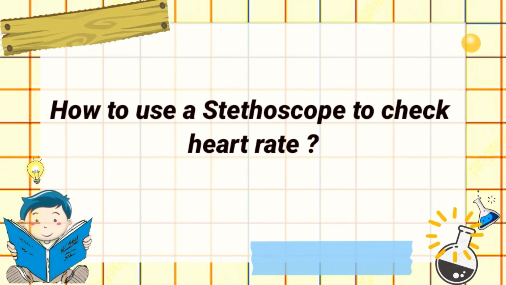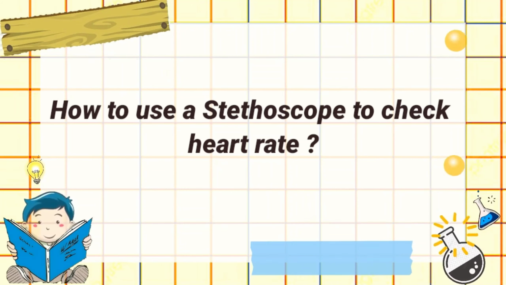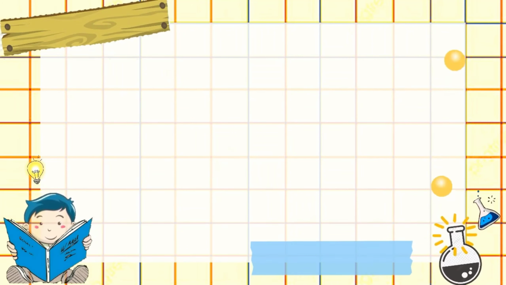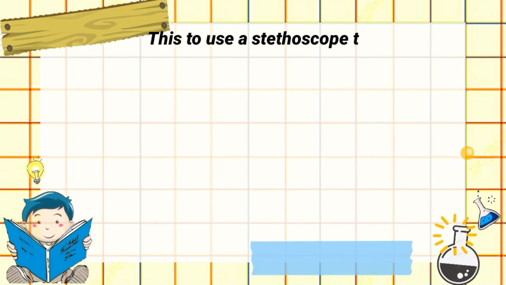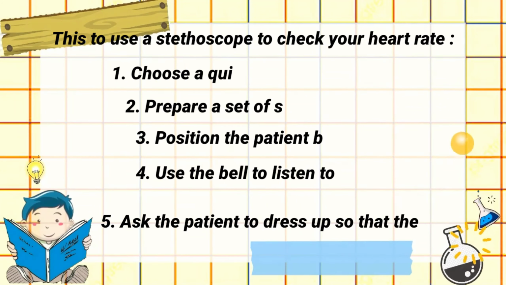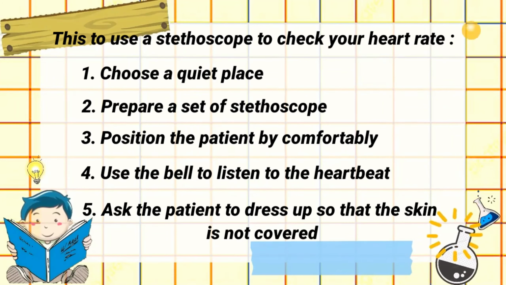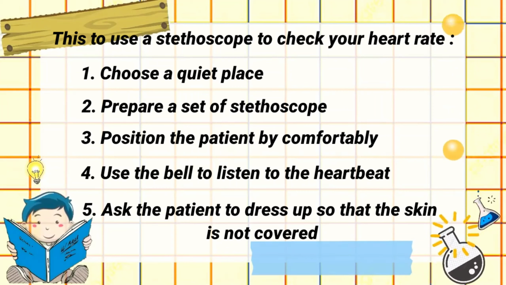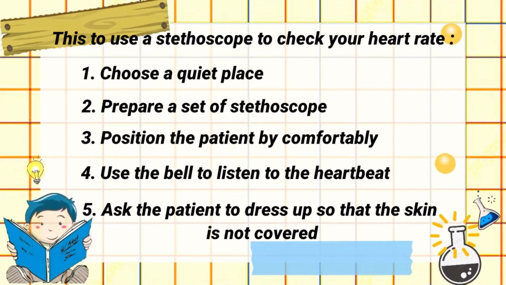How to use a stethoscope to check heart rate. This is how to use a stethoscope to check your heart rate. 1. Choose a quiet place. 2. Prepare a set of stethoscope.